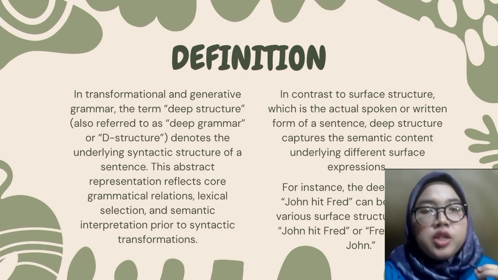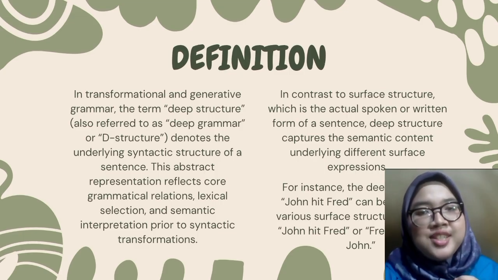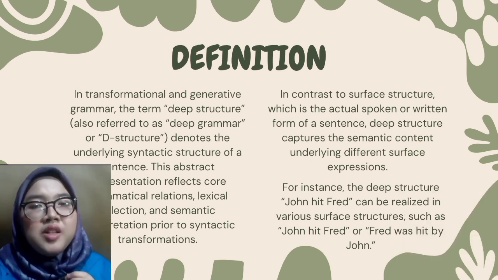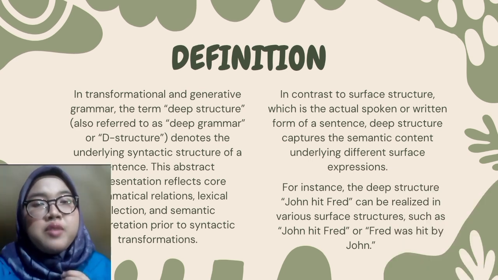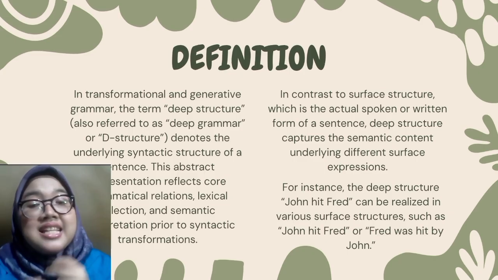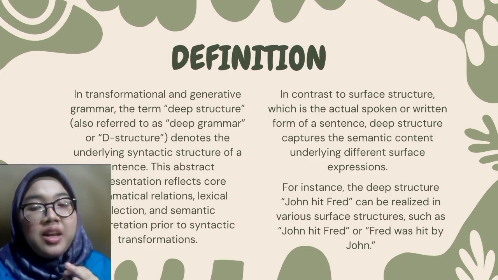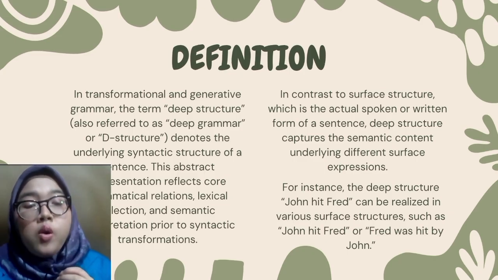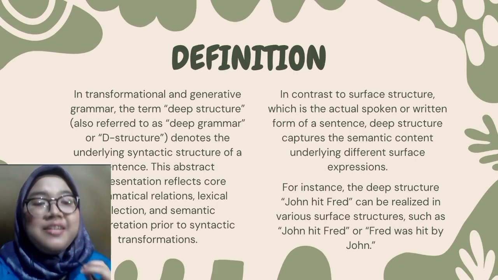It contains the important grammatical parts like the subject, verb, and object before we apply rules like passive voice, questions, or negations. For example, the deep structure John hit Fred can be transformed into different surface structures like John hit Fred, same as deep structure, or Fred was hit by John, passive voice. Even though the form is different, the deep meaning is still the same.